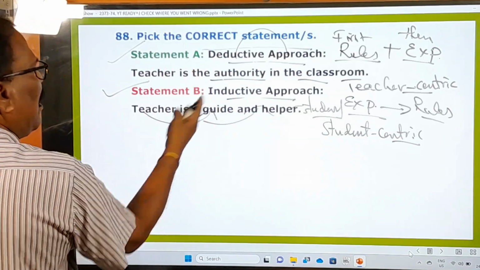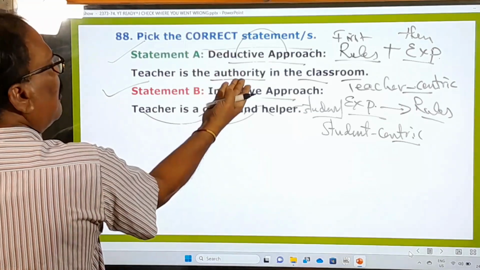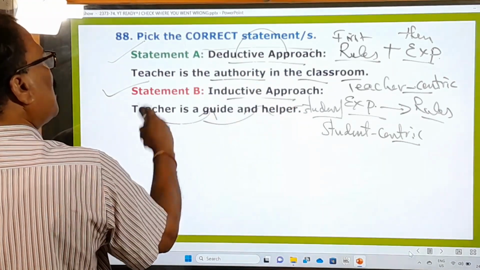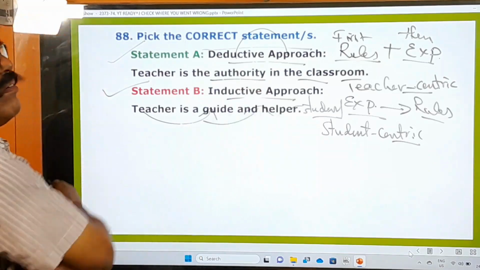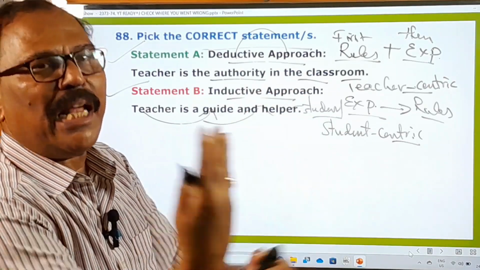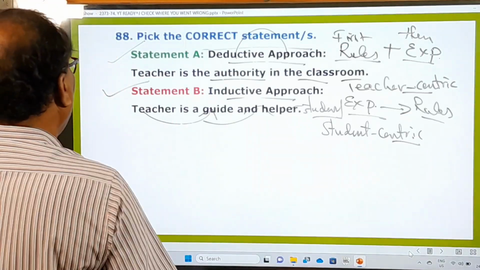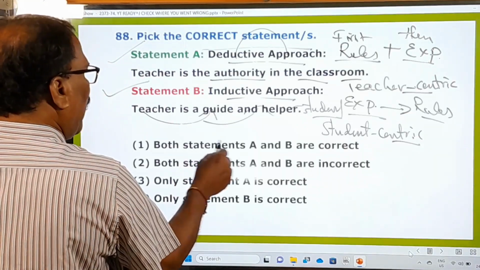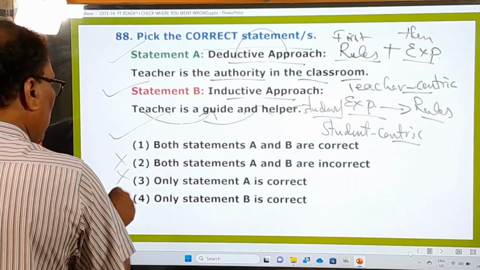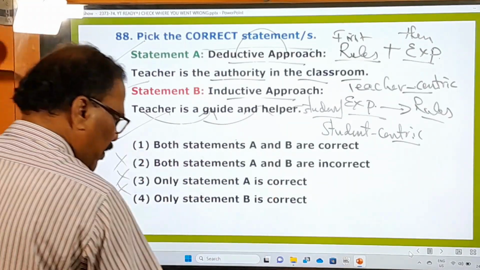And therefore, in the deductive approach the teacher is the authority, the whole and soul, and in the inductive approach the teacher is only a guide and helper. It's simple, isn't it? So the teacher will be only guiding and helping the students. So let us see the options here. Both A and B are correct, right? The very first one is the right one. When the first one itself is right, why do we think of other things? Let us leave them off, they are wrong.